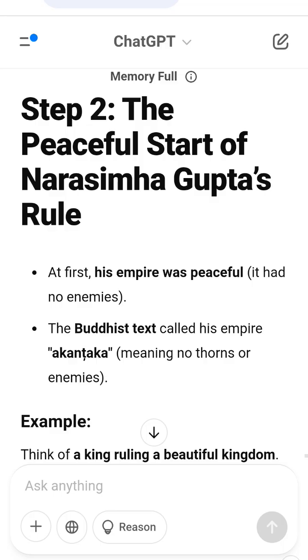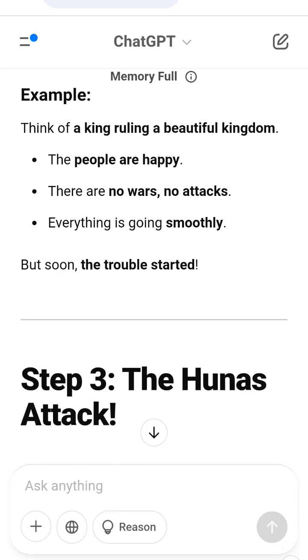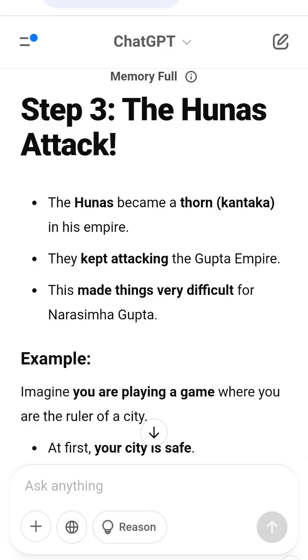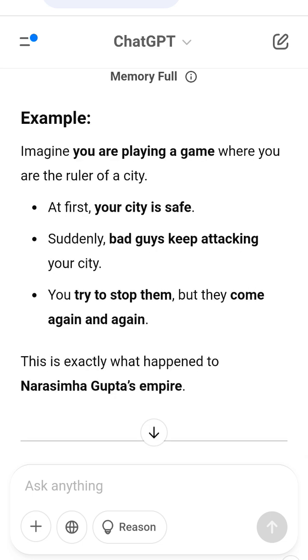Step 5. What does this mean? 1. The Gupta Empire started losing power. The Hunas became stronger. They captured parts of the Gupta Empire. 2. Toramana became a big threat. He took control of eastern Malwa. The Guptas could not stop him completely.